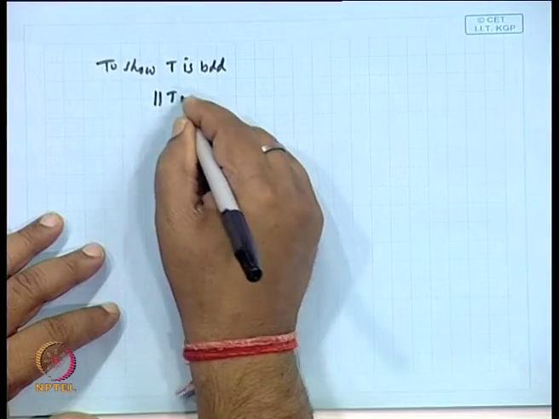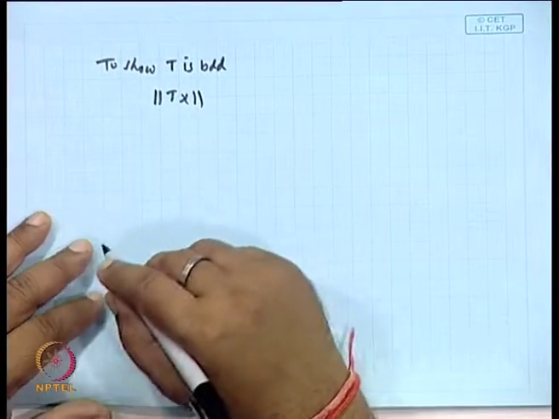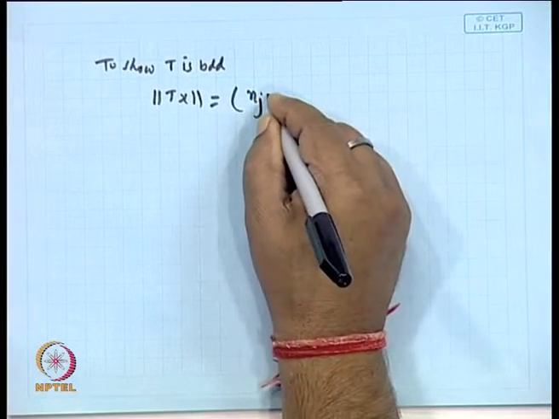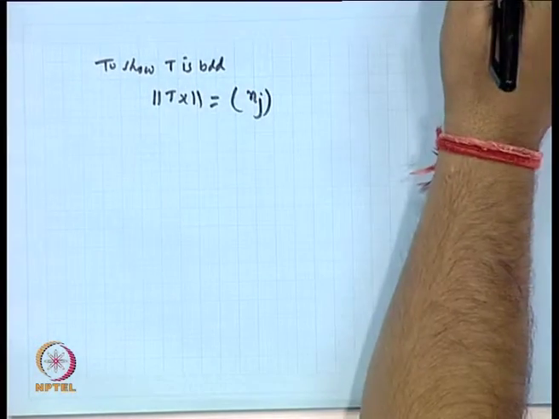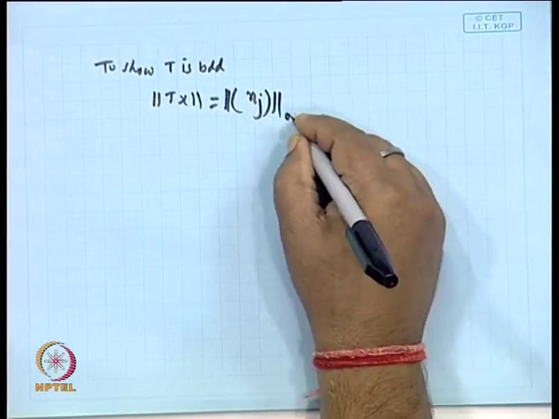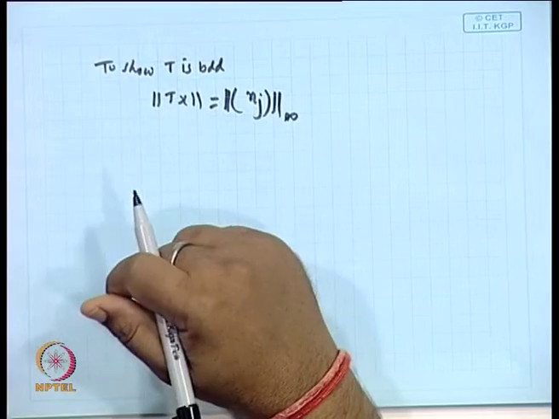So, let us take the norm of Tx. Tx is equal to y = (eta_j), and its norm is the infinity norm, because it is a point of L infinity.